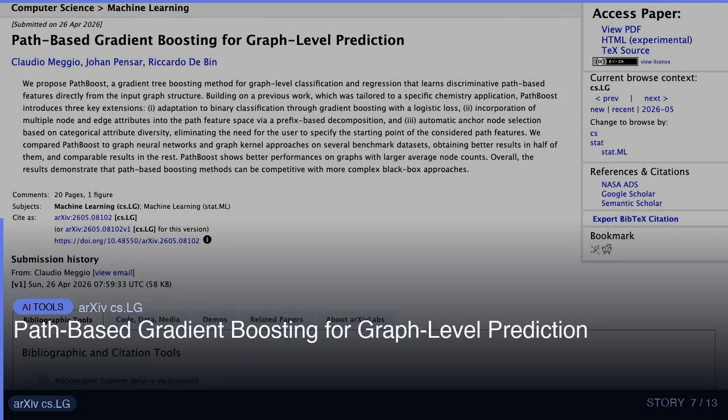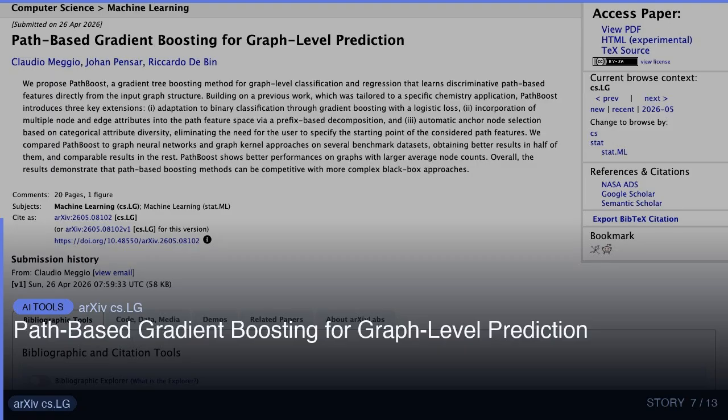This release solves a real problem developers keep running into. Path-based gradient boosting for graph-level prediction. 2605.08102 v1, announced type: new. Abstract: We propose PathBoost, a gradient tree boosting method for graph-level classification and regression that learns discriminative path-based features directly from the input graph structure.